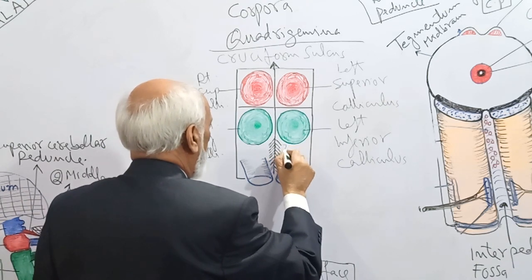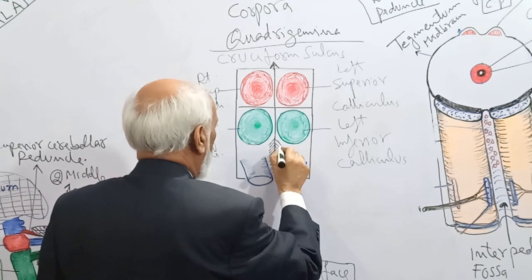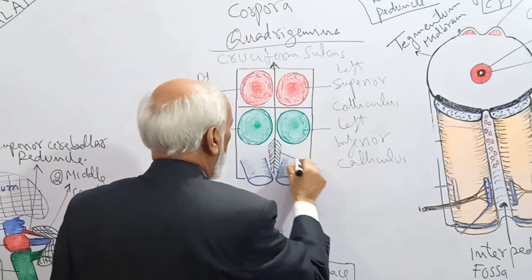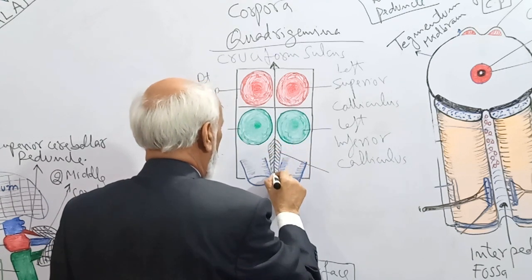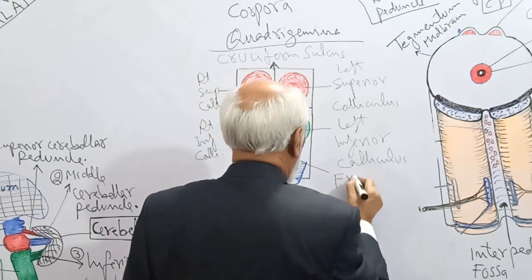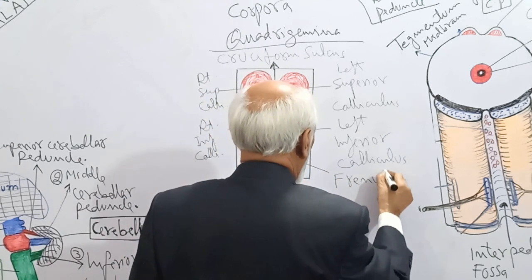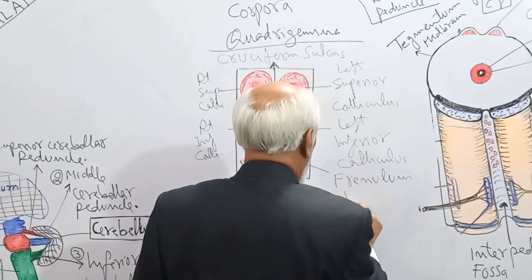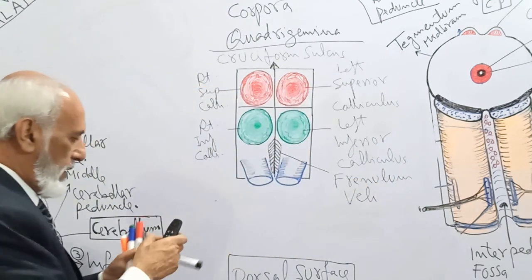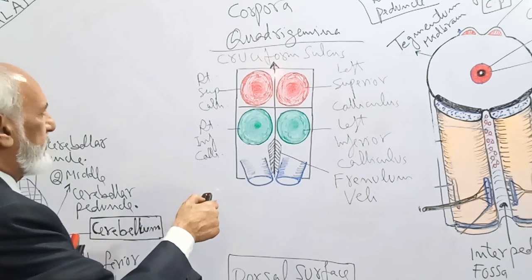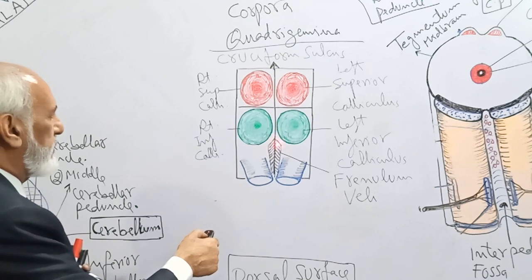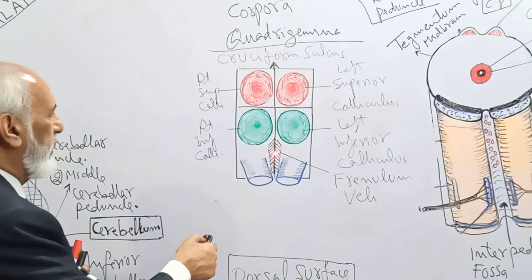This ridge of brain tissue is known as the frenulum veli. If we trace the vertical part of the cruciform sulcus, below it converts into a ridge of brain tissue.